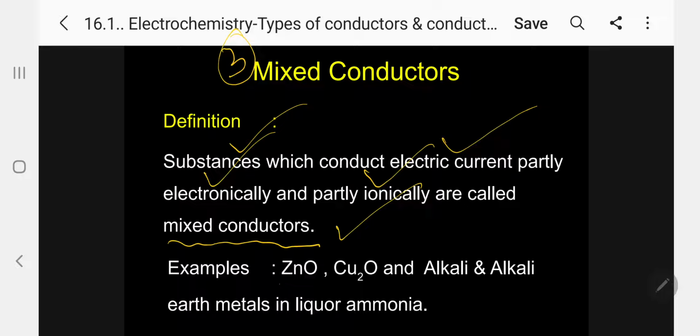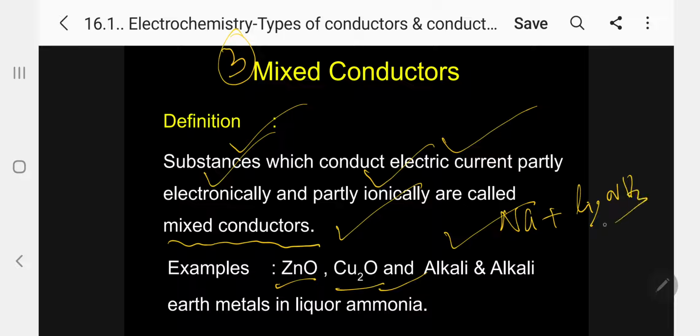Specific examples: zinc oxide and cuprous oxide, and alkali and alkaline earth metals in liquid ammonia. These behave as both metallic conductors as well as ionic conductors, and that's why they are called mixed conductors.